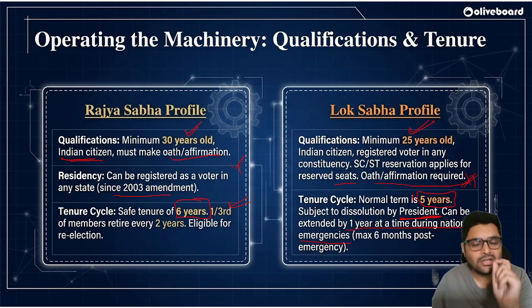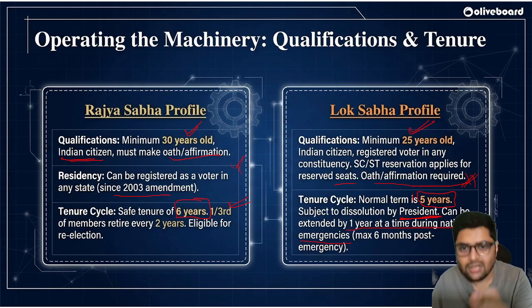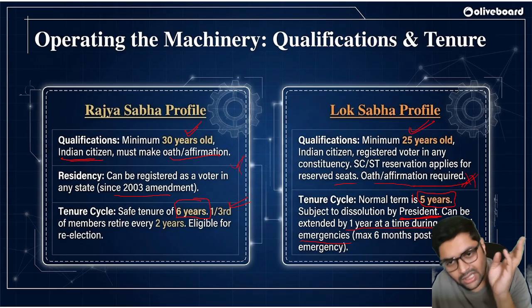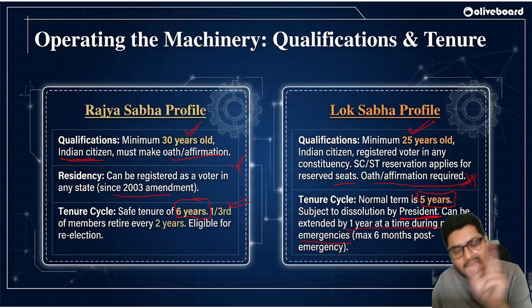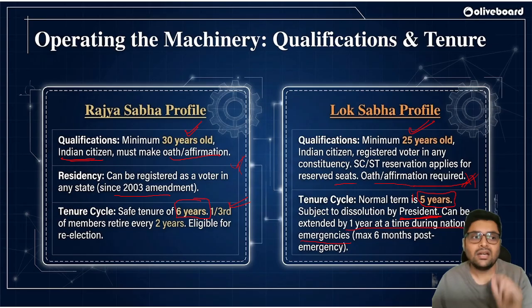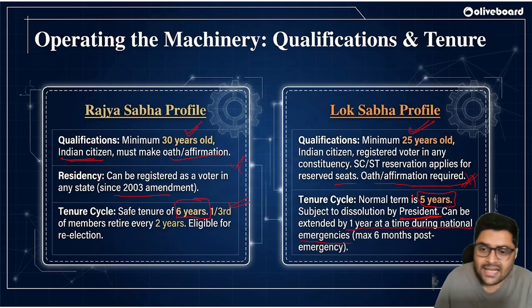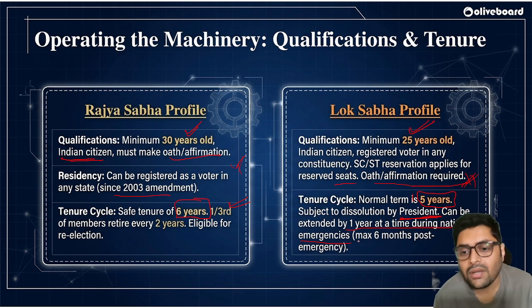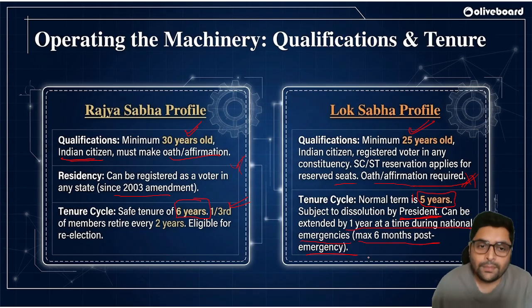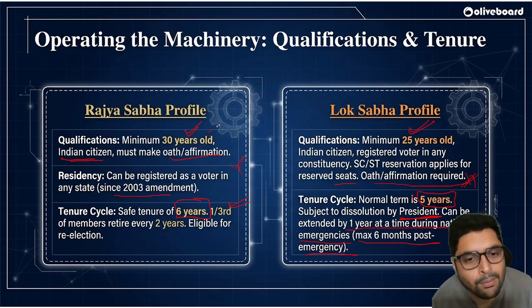But if a national emergency is imposed, then 2032, then 1 year again, 2033, the president can extend the life of Lok Sabha. Okay, maximum 6 months post emergency, it can work. Then re-election has to be there. So please be careful. From the examination point of view, these yellow things are very important. That's why I've changed the colors.